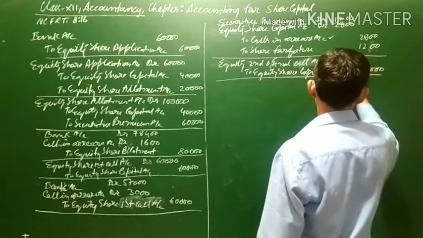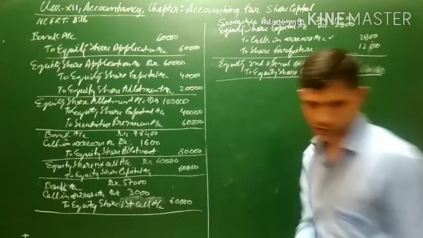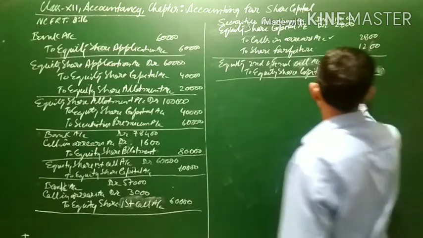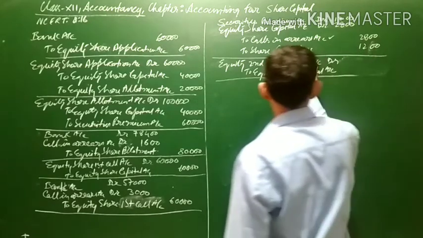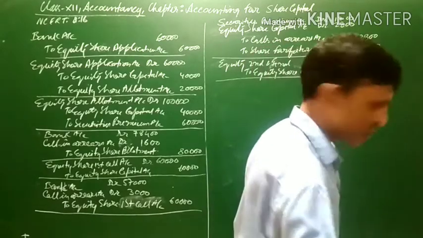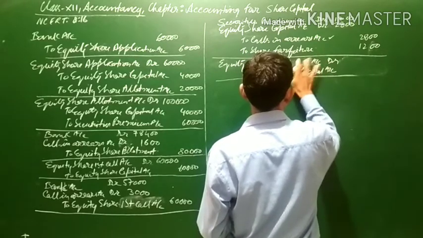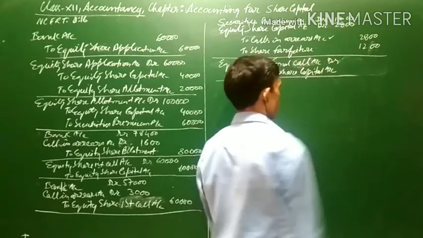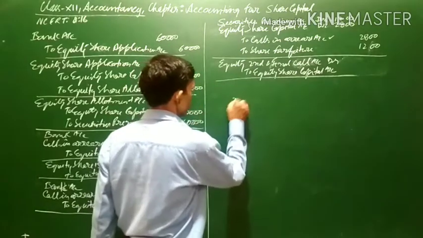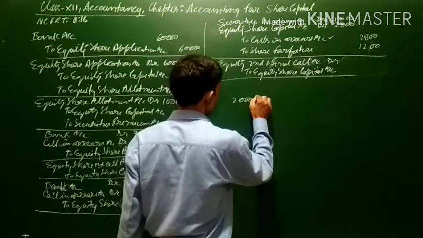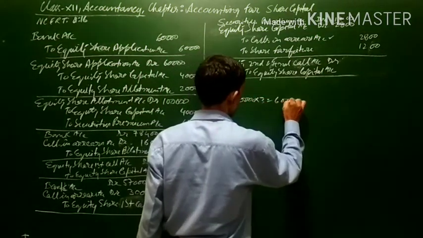No, this 60,000 will not be there. One more thing is there, because Mohit's shares have already been forfeited. This 60,000 will not be there, because on the final call Mohit's share has already been forfeited. So 20,000 shares into 3 comes to 60,000.